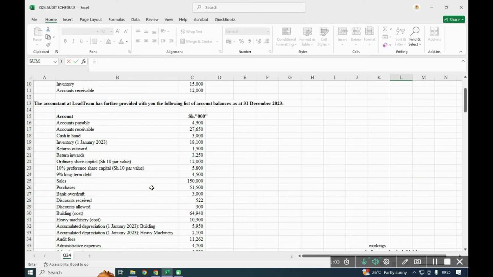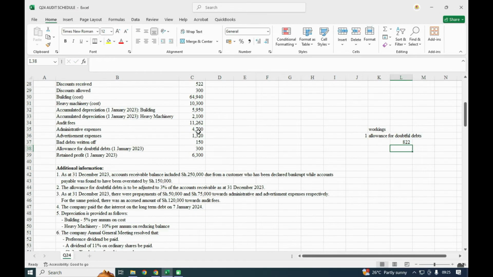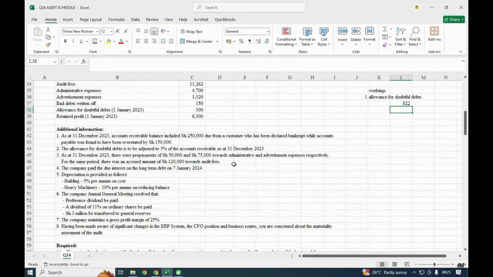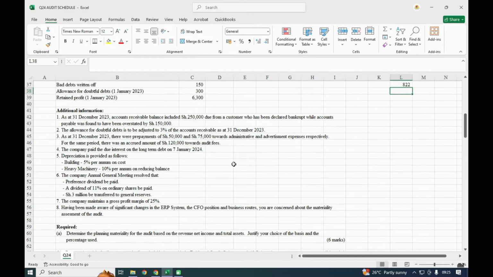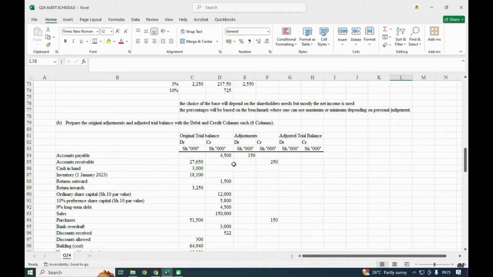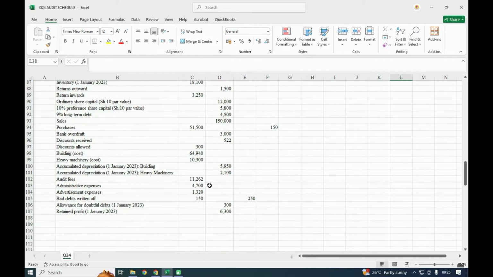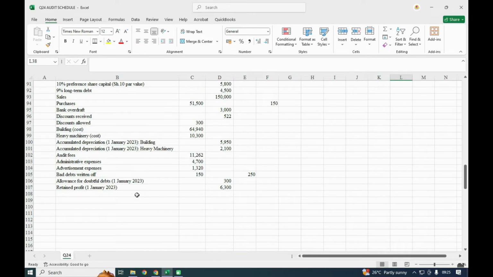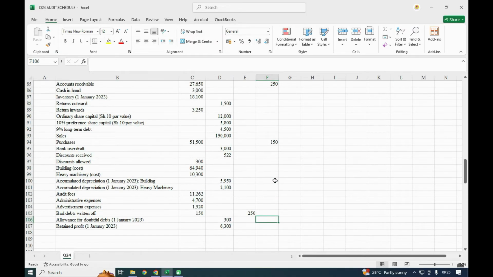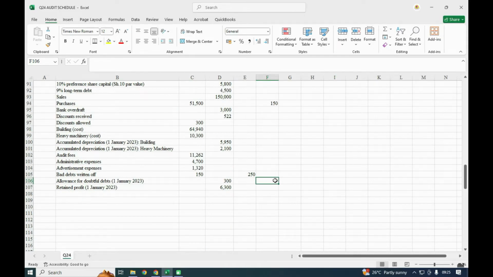So remember, our receivable was this value. I'll open the bracket and I minus the 250, the one that was written off, and I multiply by 3%. So it's supposed to be 822, the allowance, at the end. So at the beginning, allowance was 300, but we are supposed to adjust it to 822.